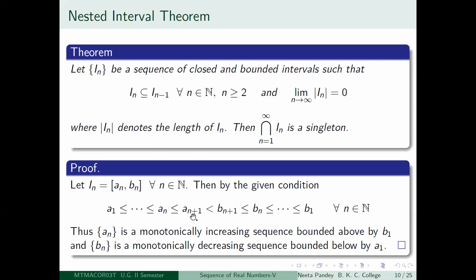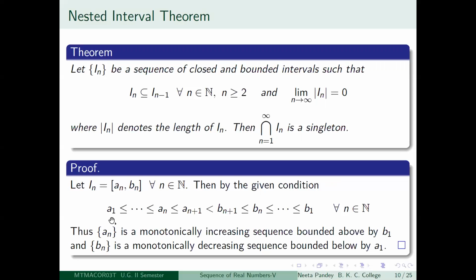That means An is less than or equal to An plus 1, right? Anything between An plus 1 and Bn plus 1, inclusive of An plus 1 and Bn plus 1, has to belong to the closed interval An to Bn. So automatically An plus 1 has to be greater than or equal to An, and Bn plus 1 has to be less than or equal to Bn. So this is the meaning of In plus 1 being a subset of In. And this is true for all n. So it starts with A1, B1, right? So everything is sitting inside the closed interval A1 to B1. So you have this type of set of inequalities.